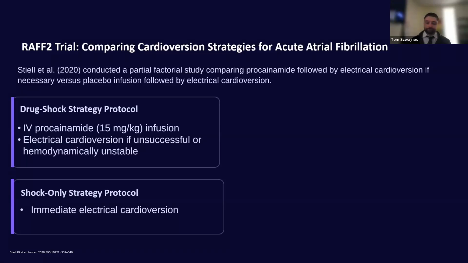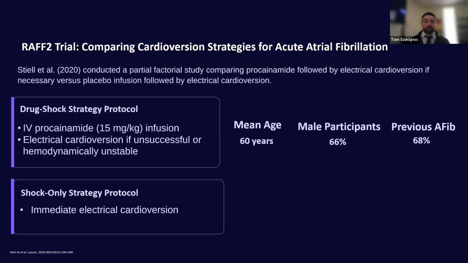which is just immediate electrical cardioversion with no pharmacological options. When we look at that population, we'll see that the mean age is about 60 years old, about 2/3 were male participants, about 2/3 again had previous AFib, and symptom duration was about 15 hours. Overall, this population mirrors what your typical AFib patient generally would look like: 60 years old or older, and male. But the thing I did want to point out is that the initial heart rate was about 115 beats per minute, which, all things considered, is actually on the low end and probably not what we consider rapid ventricular response. So that is an interesting note to take from this study.